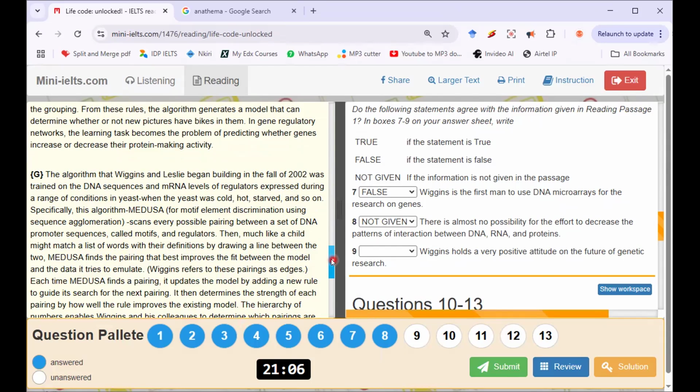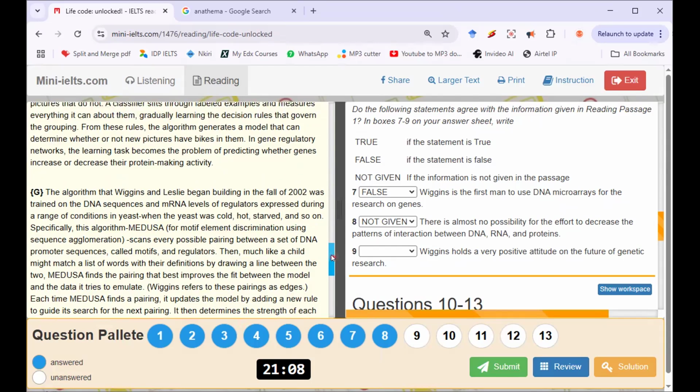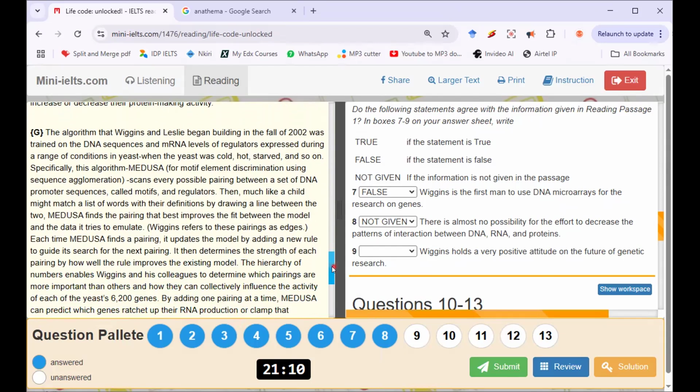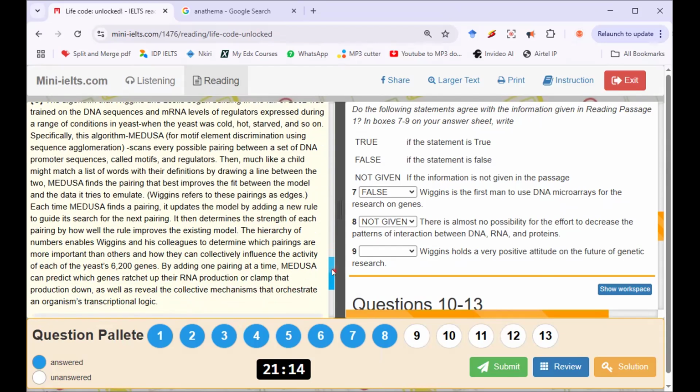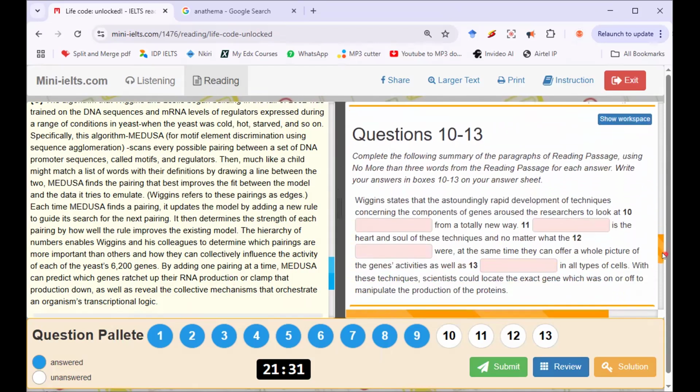I'm trying to check this paragraph G for anything about future. Medusa can predict which genes ratchet up the RNA production. I'm not sure about this one. It's not giving it showing up twice. I think I'll change this number 8 to true.